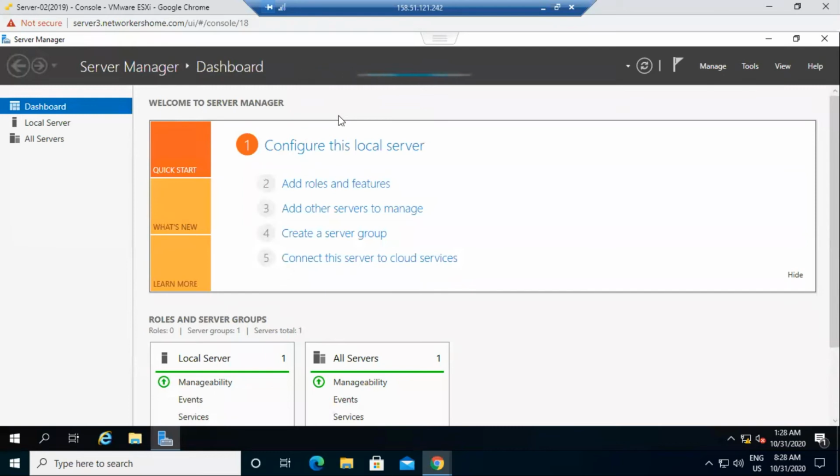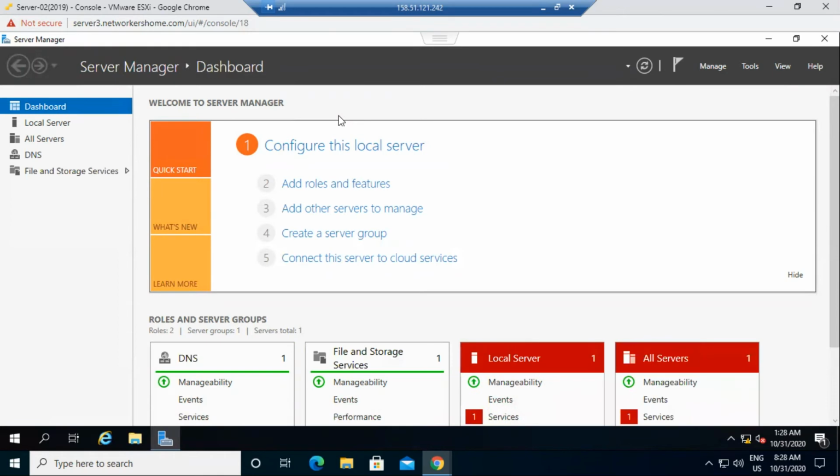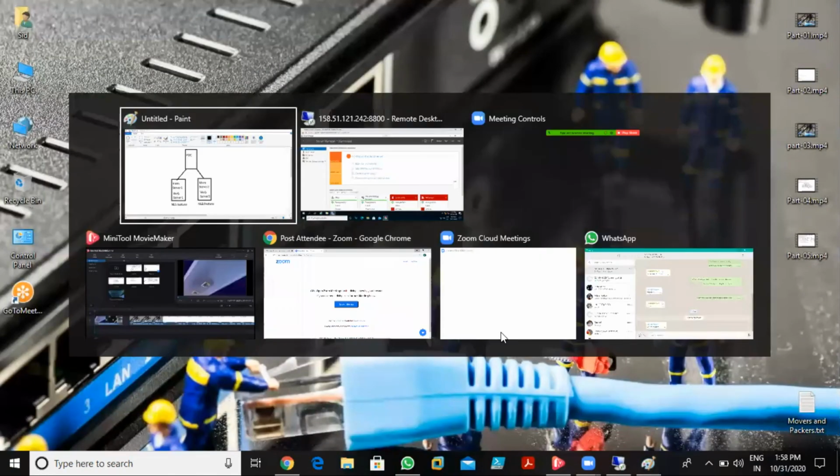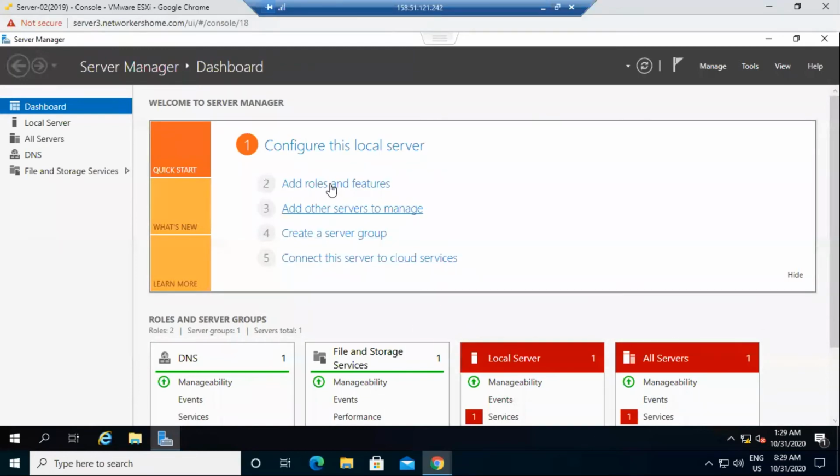If I need this server to become a web server, I need to install the IIS server role and the NLB clustering feature. So I'll go for add roles. If I do not install this NLB feature, these servers are not able to be added in the clusters. That's why we need the NLB feature on every server. If I have 20 servers to add, all those 20 servers must have the NLB feature installed. If you do not install these features, you are not able to add the server in the cluster.